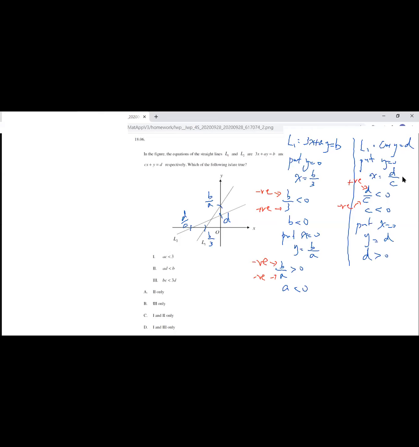Yes, x-intercept. X-intercept of L1 is b over 3, and x-intercept of L2 is d over c.